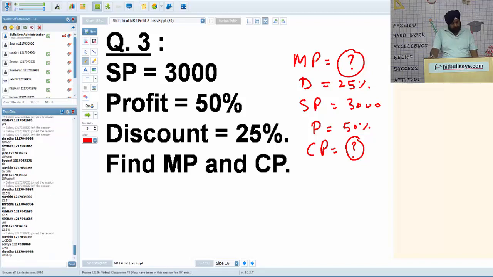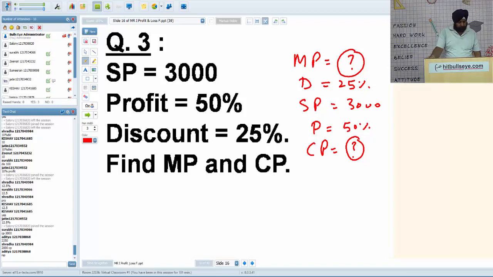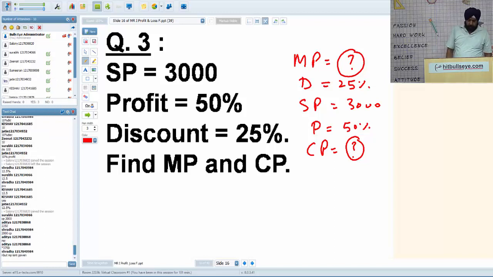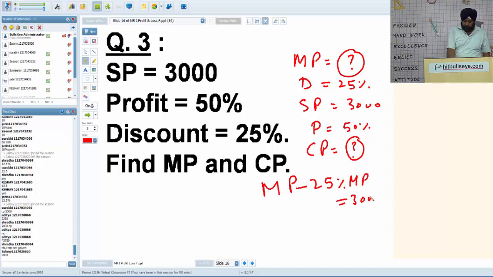2250, what is 2250? MP? How come 2250? 1/4 of SP? You are making the same mistake again. Check, discount is not on selling price. It is always on the mark price. Remember one thing. 3750? No, you can't add 25%. Again you are making the same mistake. MP is not given, so take MP as X. MP minus 25% of MP is equal to selling price, which is 3000.